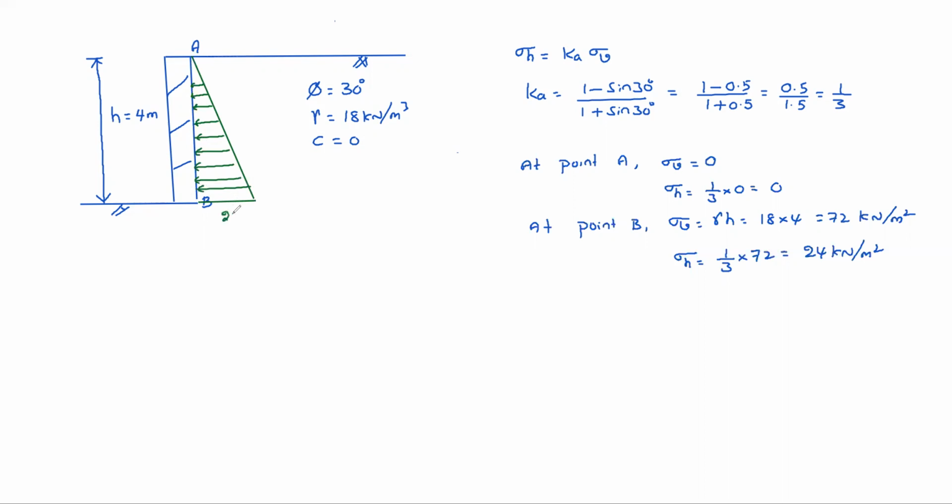So here 24 kilonewton per meter square. So the area of the pressure diagram gives the total pressure. Total pressure means resultant force, the total pressure on the wall per meter length.